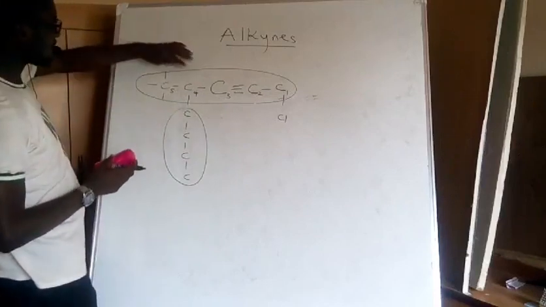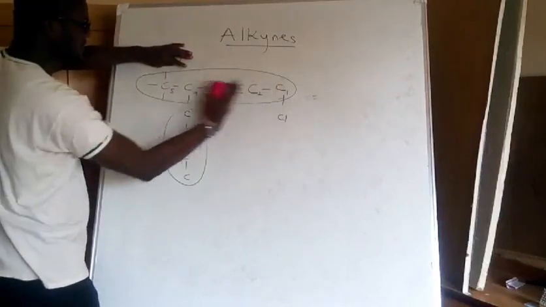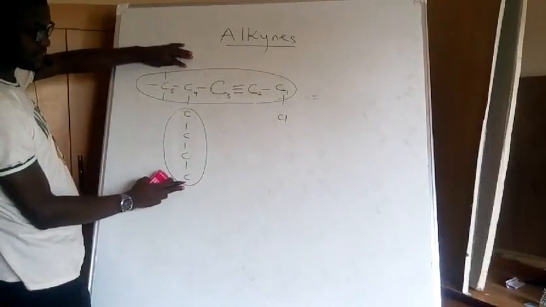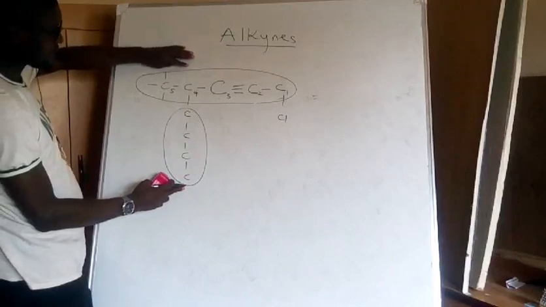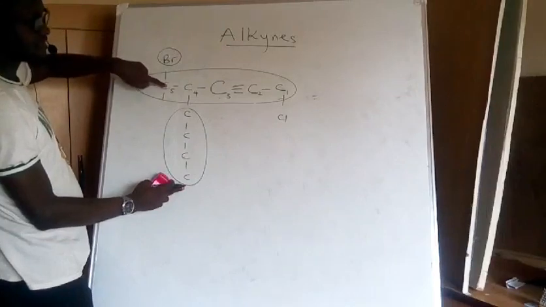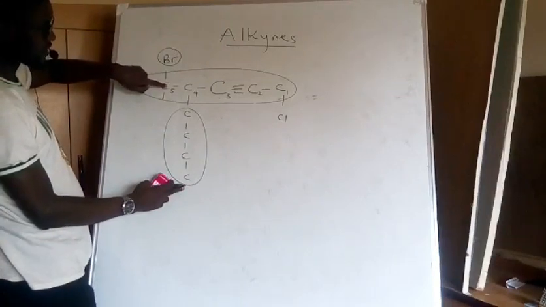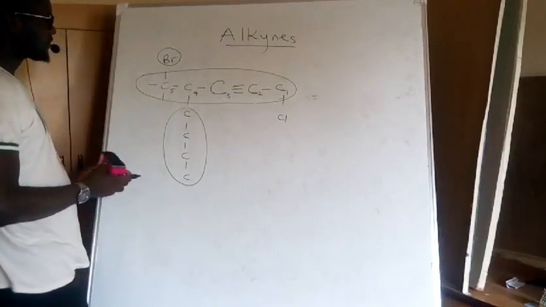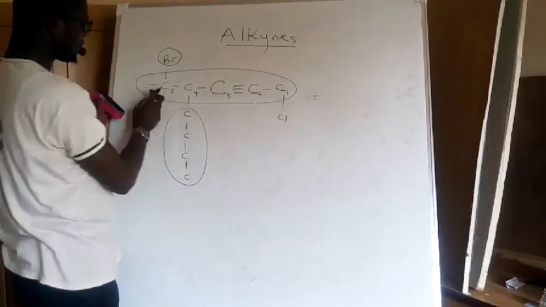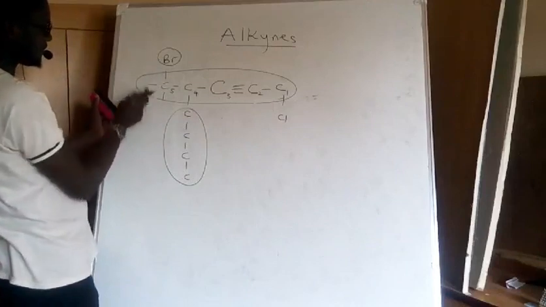Had it been I do not have bromine here, I would consider this chain downwards as my longest chain, and this is expected to be my main compound. But because of the presence of this bromine now, I must consider this as part of my main compound. This is why I take this as my longest chain. Now, we have chlorine at carbon 1, we have bromine at carbon 5.